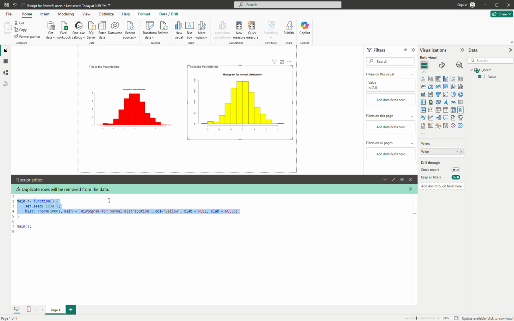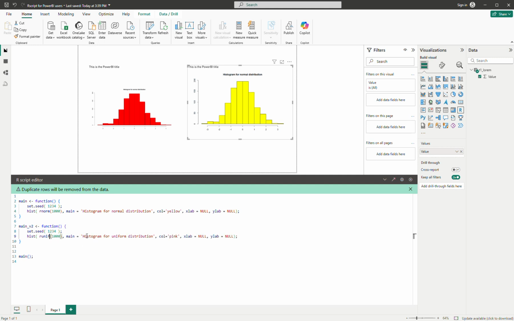So for example, if I want two versions of the code, this one I will say v2. So if you want, for example, v2 in pink, and then this one I want to be the histogram for uniform distribution, for example. Okay, so uniform in R script is unif.